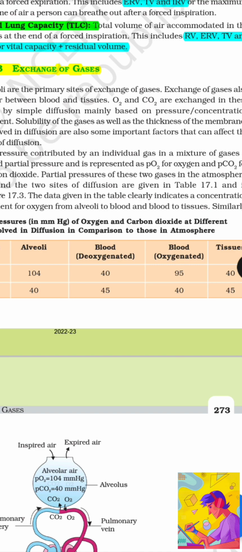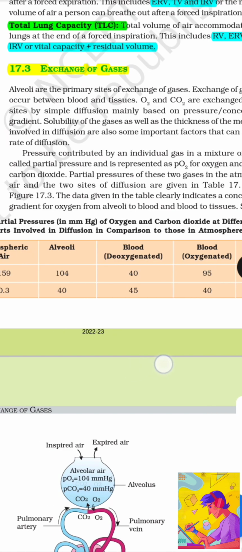Pressure contributed by an individual gas in a mixture of gases is called partial pressure and is represented as pO2 for oxygen and pCO2 for carbon dioxide. Partial pressures of these two gases in atmospheric air and the two sites of diffusion are given in Table 17.1 and in Figure 17.3. The data given in the table clearly indicates a concentration gradient for oxygen from alveoli to blood and blood to tissues for diffusion.